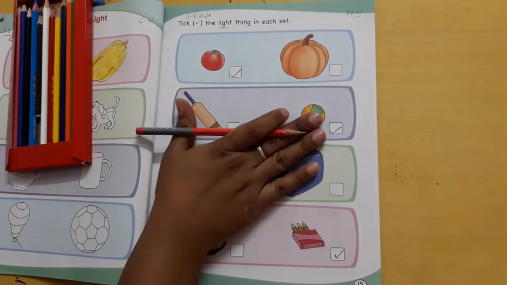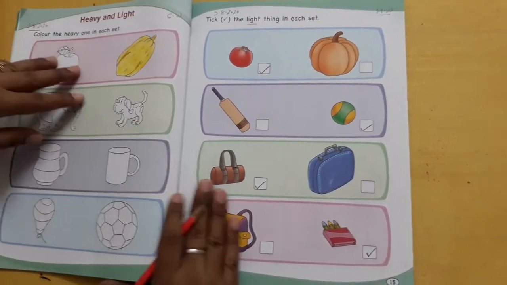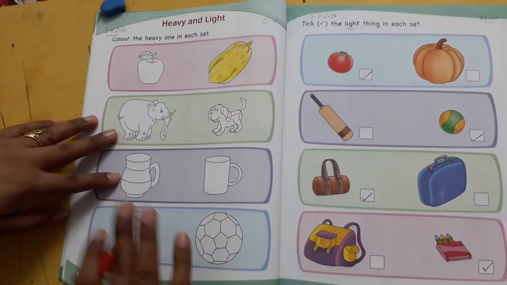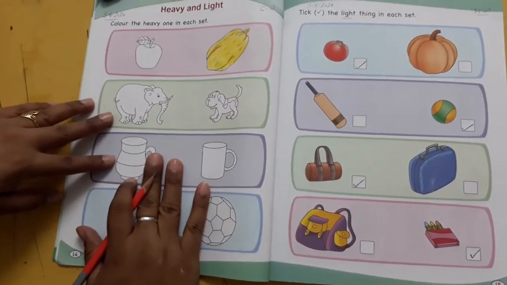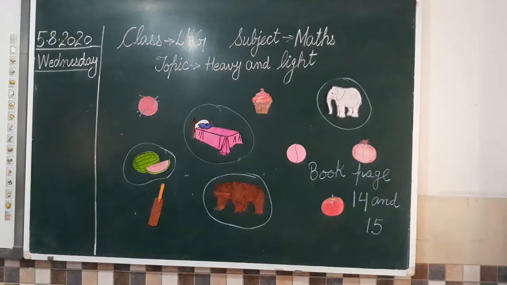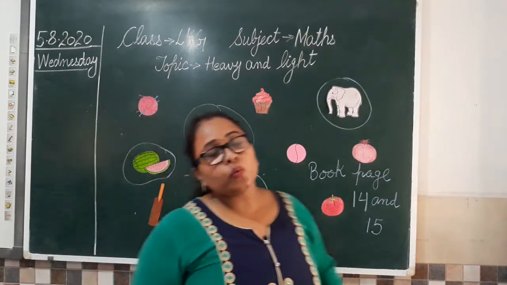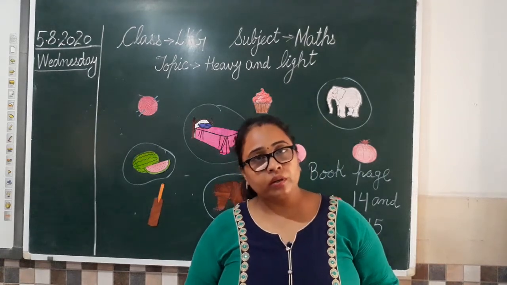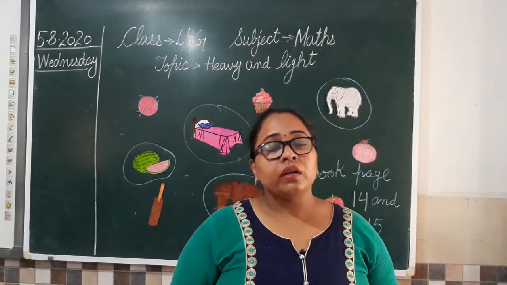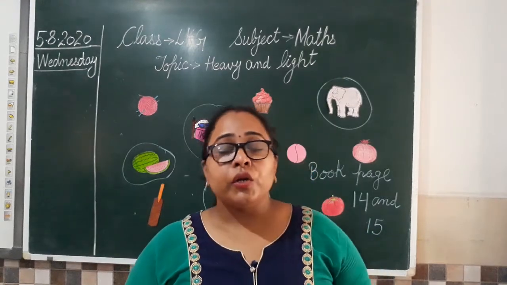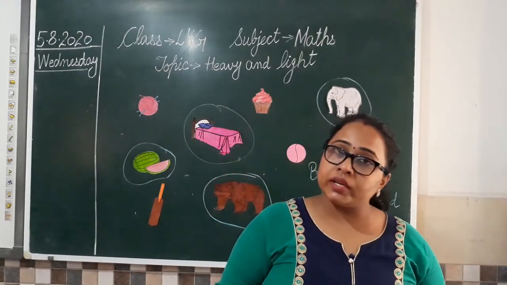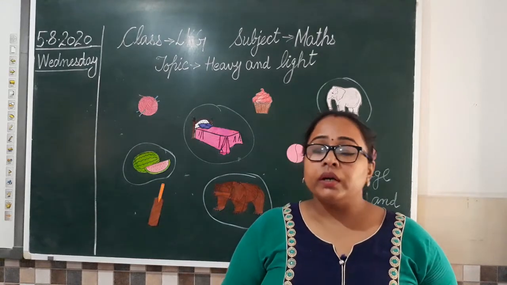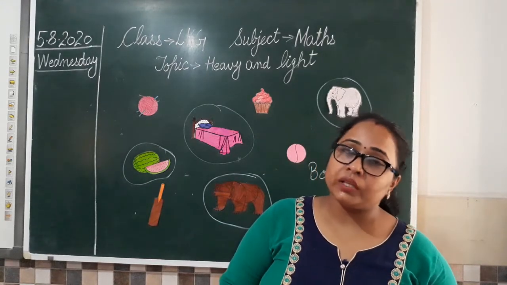Clear all? Your today's homework and your today's classwork. So color the pictures, those are heavy in weight, and share your work. So class, I hope you must have understood how you have to complete your today's work. So complete your work carefully, neatly. Don't forget to write down date, classwork or homework, whichever has been assigned to you. Again, complete it and share the work with me.